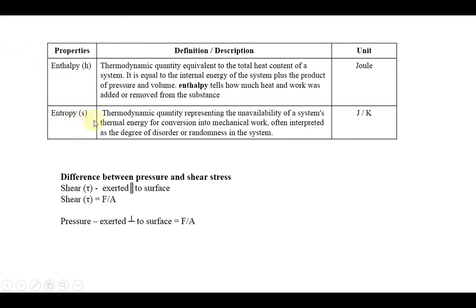Then the next one, entropy. It is also a thermodynamic property. It is a thermodynamic quantity representing the unavailability of the system's thermal energy for conversion into mechanical work, often interpreted as the degree of disorder or randomness of the system.